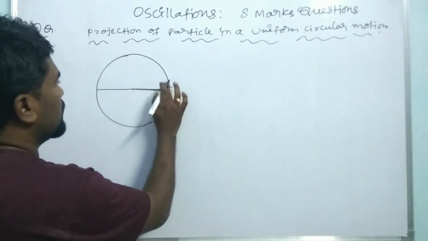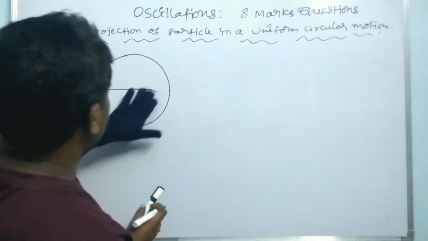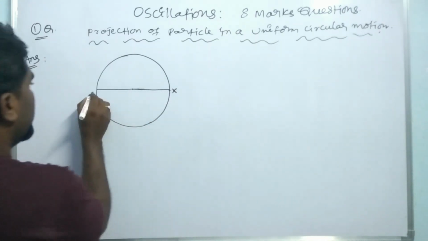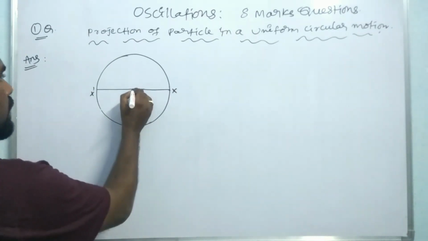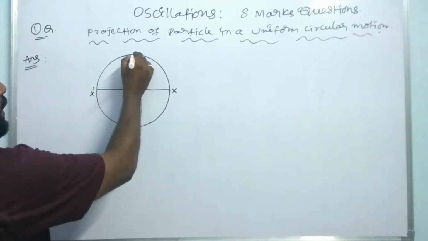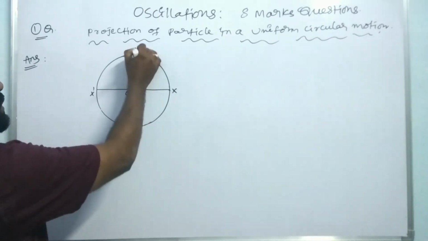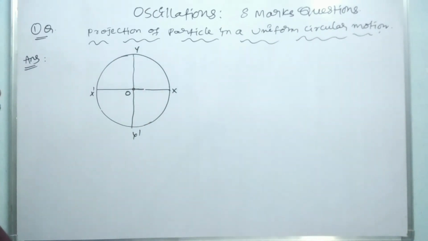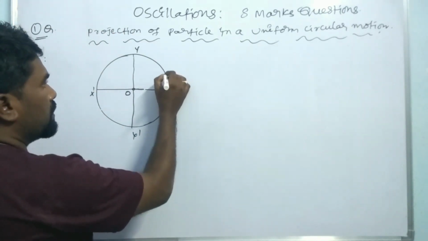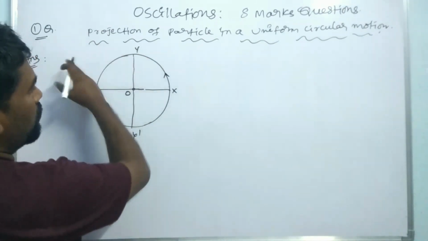This is X and this is X', and this is the center point, the origin, denoted by O. Here this is Y', and this is Y along the y axis. Here there is a particle moving in the anti-clockwise direction.